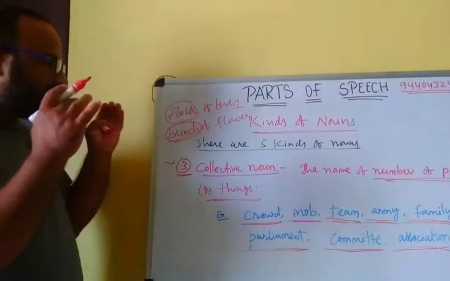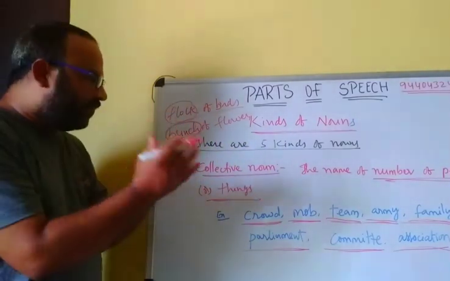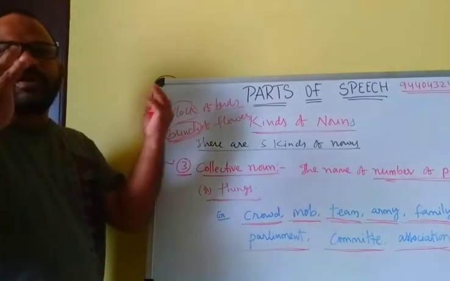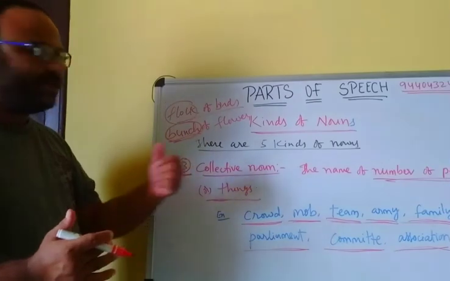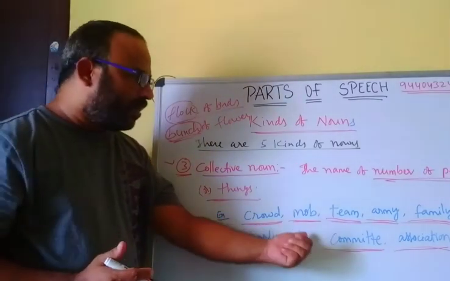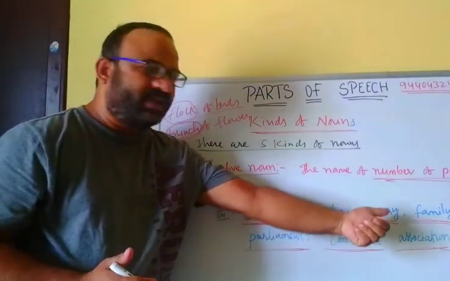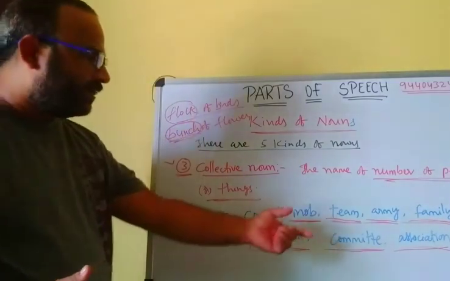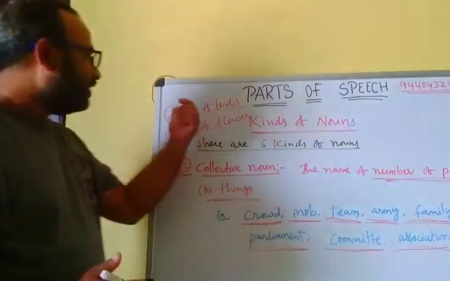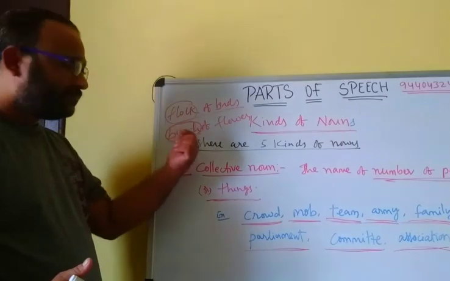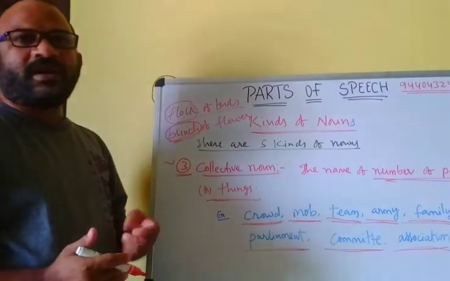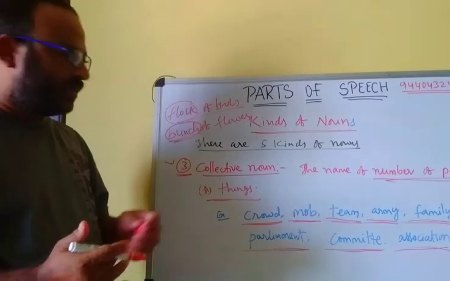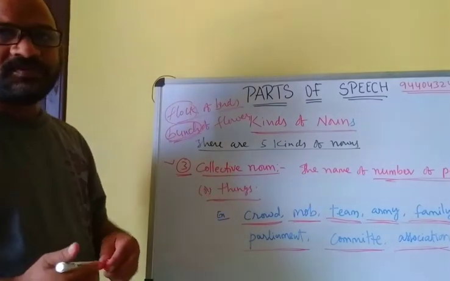So collective noun means the name of a number of persons or things. That means a group. A group name is called a collective noun. Crowd, mob, team, army, family, parliament, committee, association, flock, bunch. These are called collective nouns. We can make more examples.